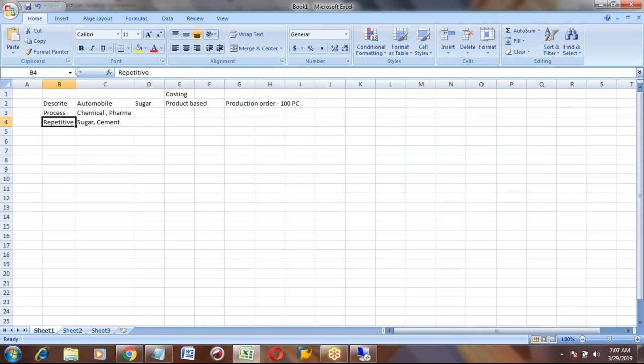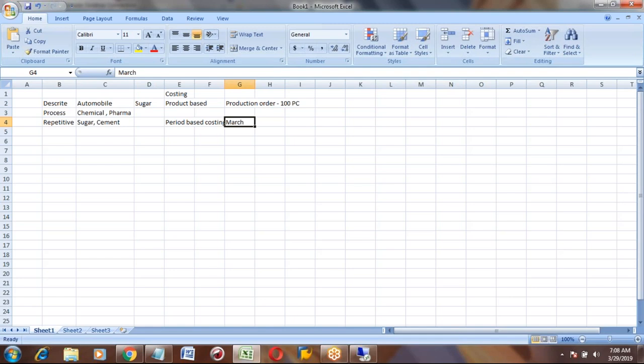In the case of repetitive manufacturing, it is period based costing. Period based means, for example, the month of March, you will get the cost. That means in the month of March, you produced 1,000 tons of sugar, so it will tell you what the total cost is for that month.